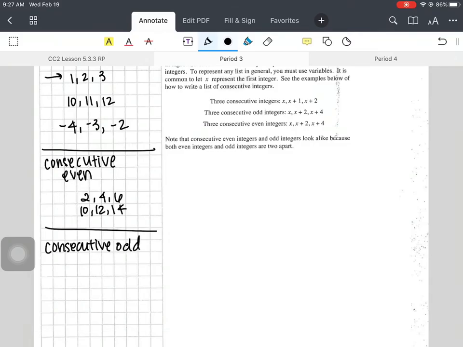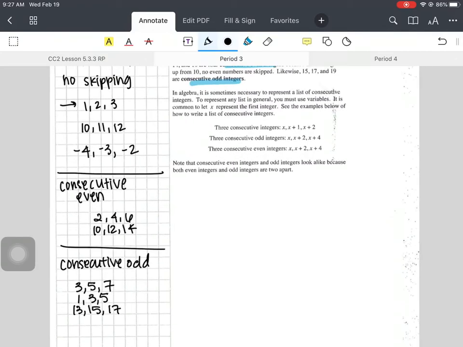And again, pause if I'm going too fast. That's the beauty of having these videos. 1, 3, 5, 7, or 13, 15, 17. Any of those, right? So you're just skipping those even numbers.